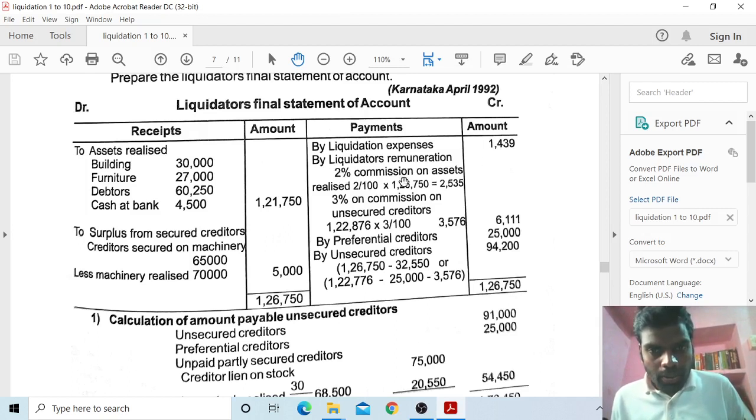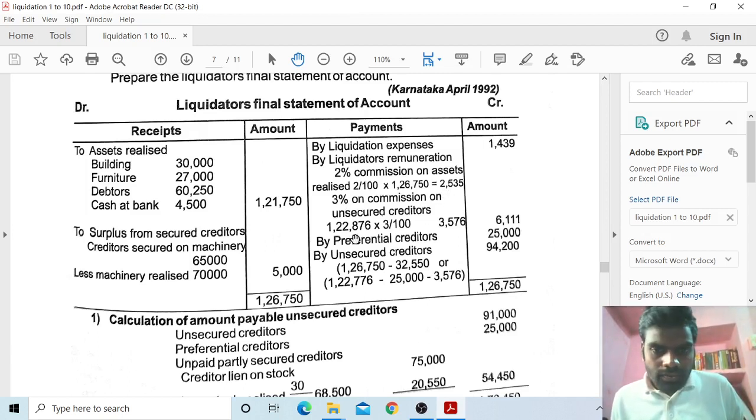Liquidator remuneration, 2% commission on assets realized: 2 divided by 100 into 1,26,750, rupees 2,535. So 1,25,311 minus 2,535. Next, 3% commission on unsecured creditors.